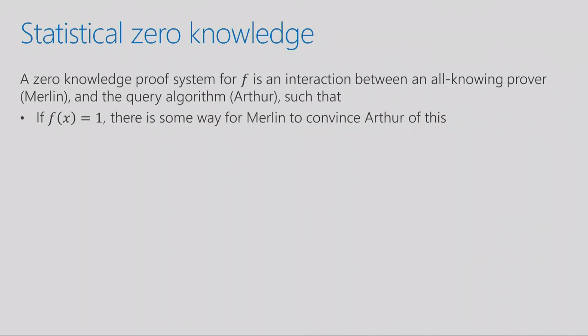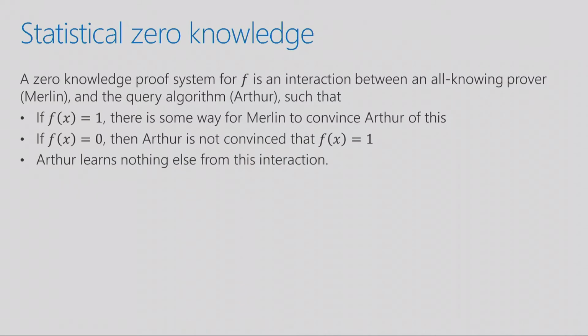First, if f of x is 1, there should be some way for Merlin to convince you that this is the case. Okay, that's reasonable. That's what a proof system would mean, that Merlin is able to convince you of true facts. Also, it's a sound and valid proof system, which means that if f of x is 0, then Arthur should not be convinced that f of x is 1. So Merlin shouldn't be able to convince you of false things. So that's fine. This is just the definition of a proof system.